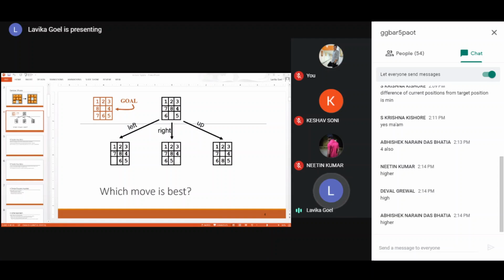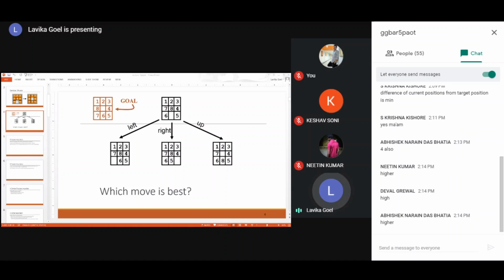So in this case, you can find out the heuristic values for the second and third states also. If you see the second state, 1, 2, 3 are correctly placed. Then 7 is not correctly placed. 8 is also not correctly placed. Then 4 is correctly placed. And then you have 6, which is not correctly placed, and 5 is also not correctly placed. So in total, 4. In the right hand side state, you have only 4 correctly placed tiles. So H is equal to 4.